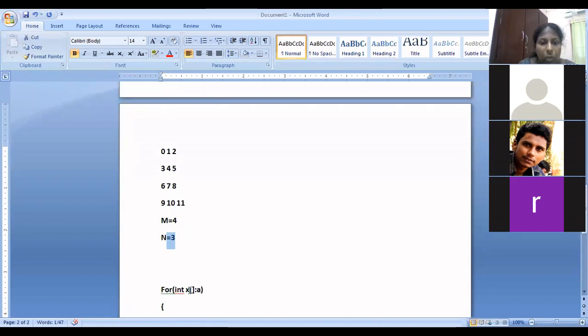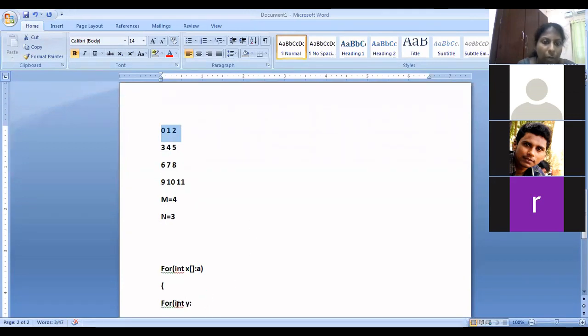Okay. So in the first loop, what happens is that from the entire array A, the first row is given to x. So in the first row, we'll have a 1D array, isn't it? Okay. Now int y equal to, what should you write here?